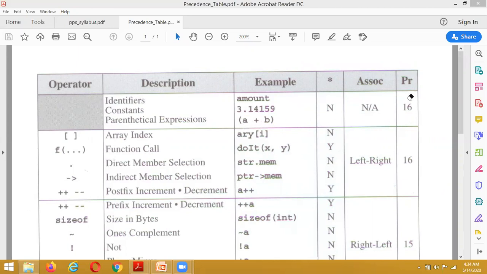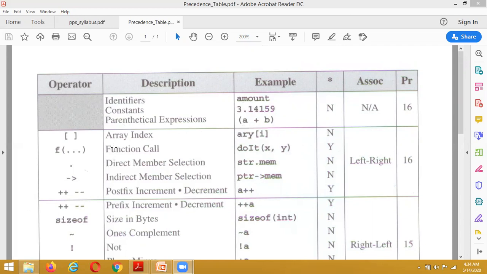What priority does it have? Inside the precedence table, identifiers, constants, and parenthetical expressions have the top priority. These are the things we need to remember: identifiers, constants, and curly braces have the top priority.